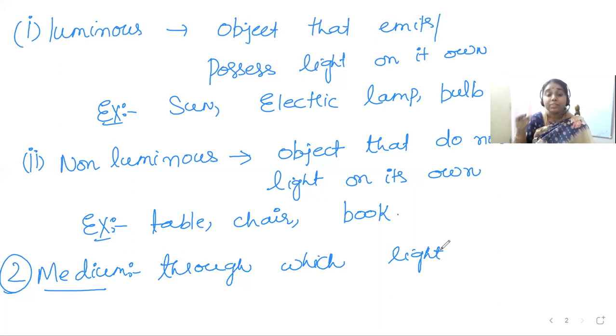So based on the propagation of light, you have three categories under medium: transparent, translucent, and opaque media.